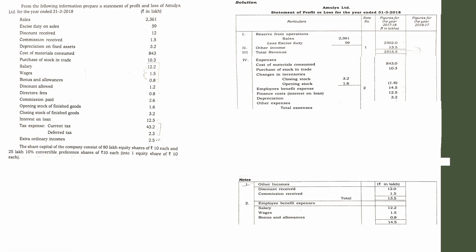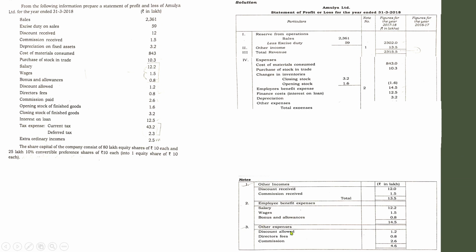So we have to find the value of total expenses. So other working note, total expenses: discount allowed, director's fees, commission, 4.6. Show the amount here. Take the total of expenses only. Don't take this one. So if you add together all these, you will get 886.5.